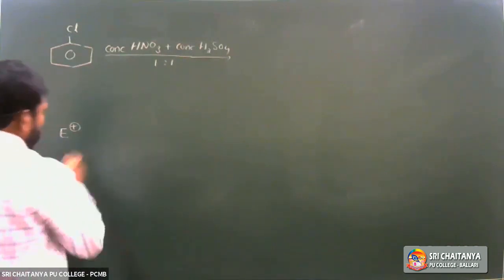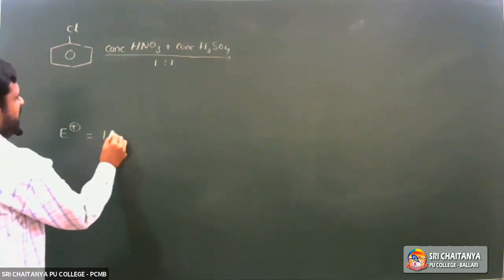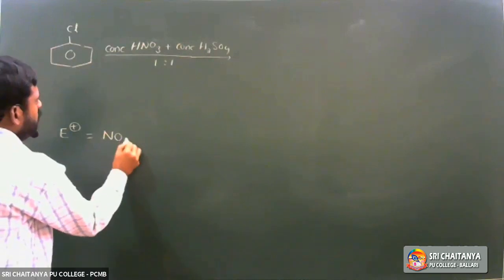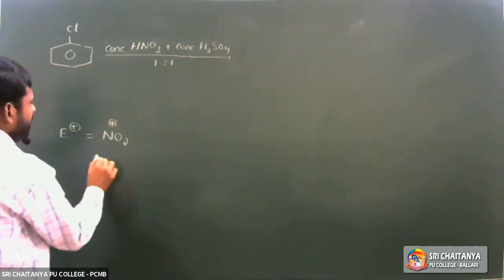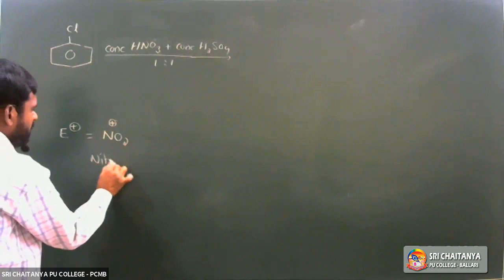In these nitration reactions, what is the electrophile? NO2+ is the electrophile, called the nitronium ion.